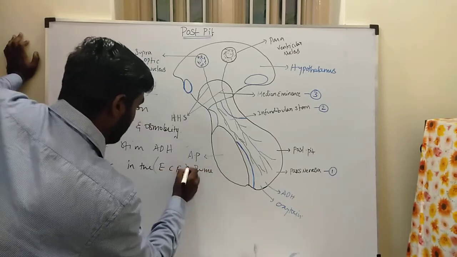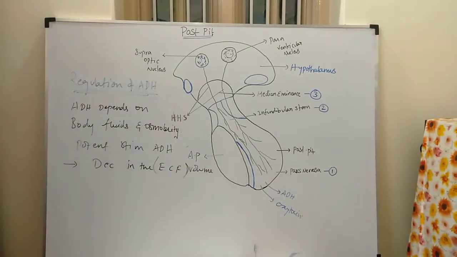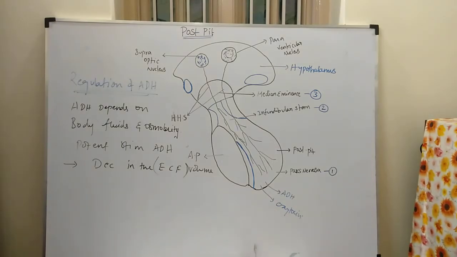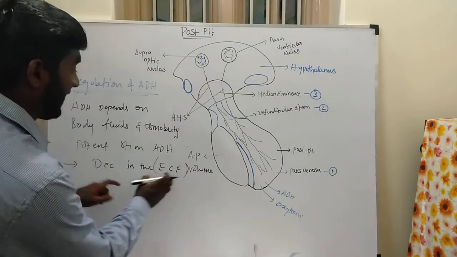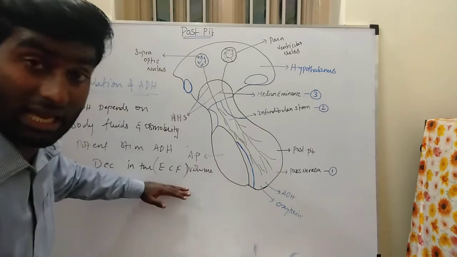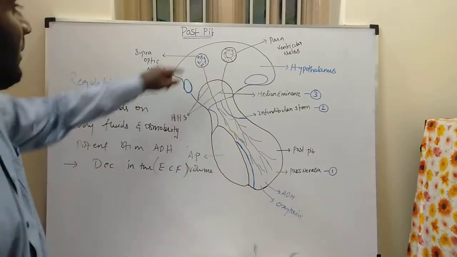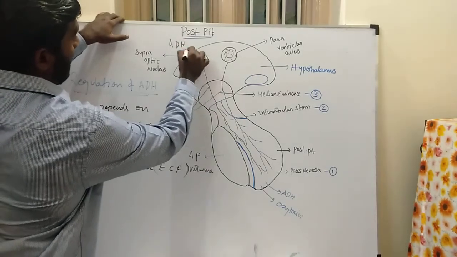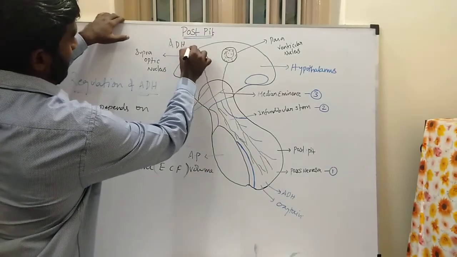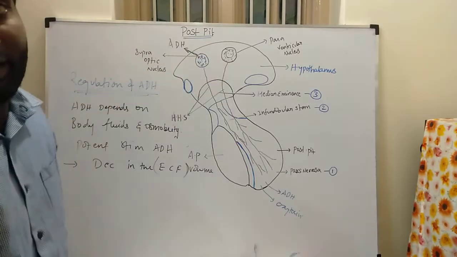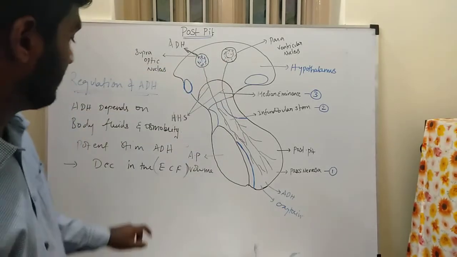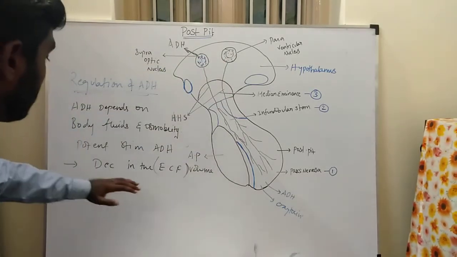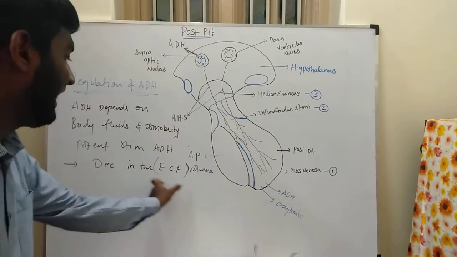You know ECF and ICF, extracellular fluid and intracellular fluid. When the ECF volume decreases, automatically the ADH hormone is stimulated from the supraoptic nucleus and the paraventricular nucleus.